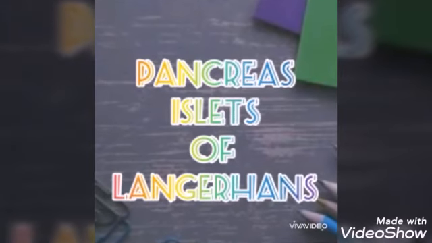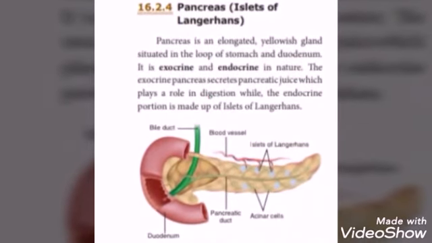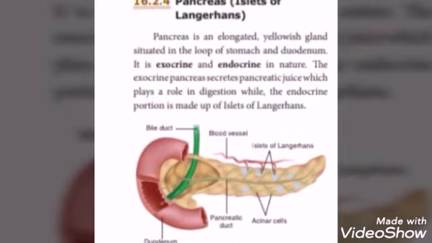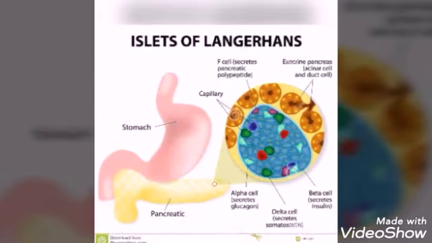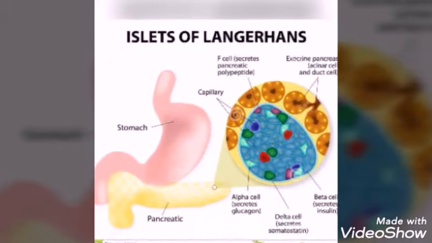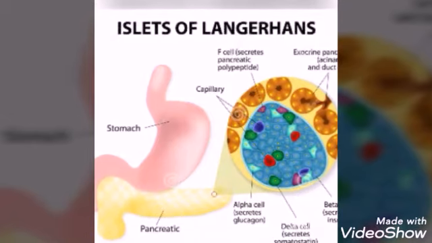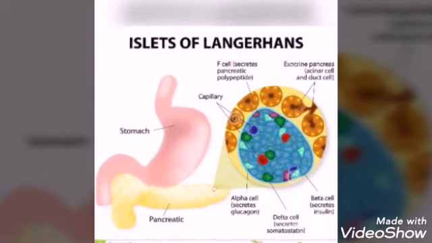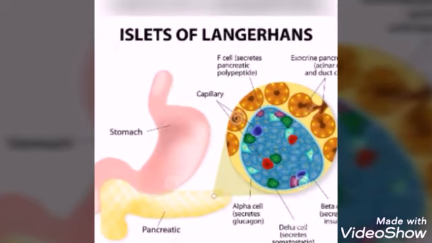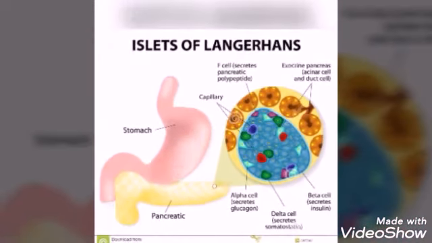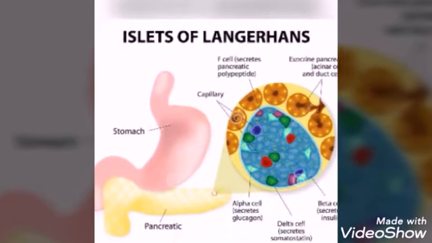Next endocrine gland is pancreas, islets of Langerhans. Pancreas is an elongated yellowish gland situated in the loop of stomach and duodenum. The special name given for pancreas is dual gland because it acts as both exocrine and endocrine gland. The exocrine part secretes pancreatic juice. It helps in digestion. The endocrine portion is made up of islets of Langerhans. The islets of Langerhans consist of two types of cells, alpha cells and beta cells. The alpha cells secrete glucagon and beta cells secrete insulin.